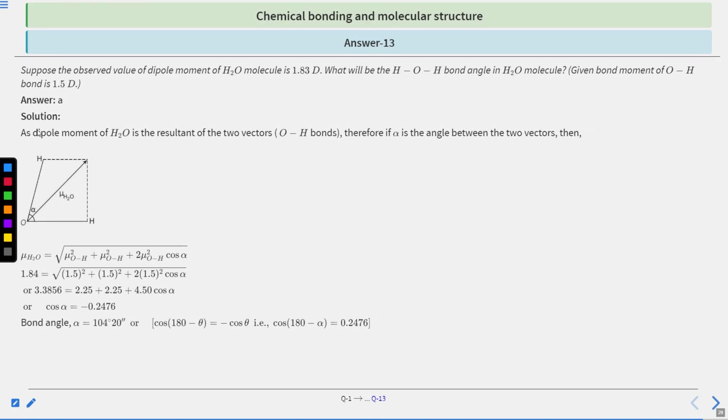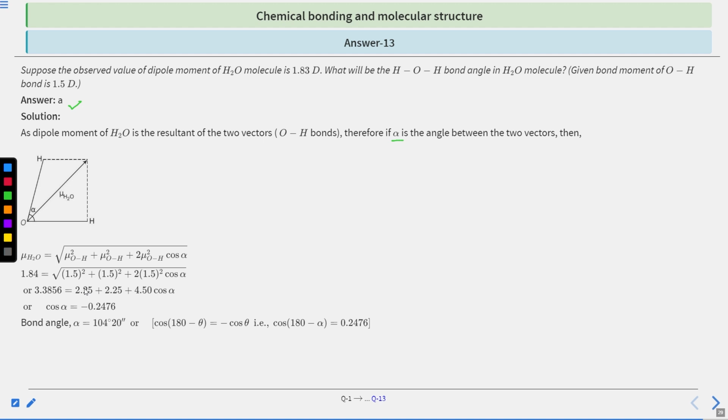Okay, so the correct answer will be option A. As the dipole moment of H2O is the resultant of two vectors, that is the OH bonds, if alpha is the angle between the two vectors, then this is the diagram, and this is the OH bond, this is the OH bond, this is the alpha angle between the two vectors, this OH vector and this OH vector. So the dipole moment of H2O will come out as mu OH whole square plus mu OH whole square plus 2 mu OH whole square cos alpha.